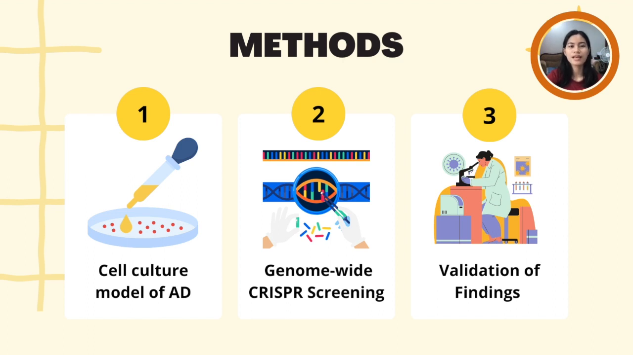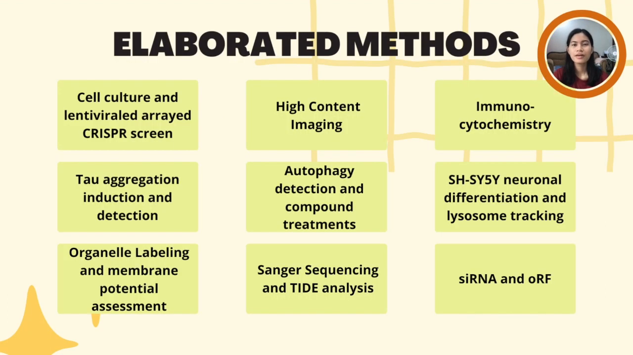Lastly, for the validation of findings, the researchers validated the results using a variety of experimental approaches including Western blotting, immunofluorescence microscopy, and functional assays. Immunofluorescence staining is a method that they used to visualize tau aggregation and autophagy. The researchers utilized antibodies specific to tau and autophagy markers to label the cells and then image them using a fluorescence microscope.